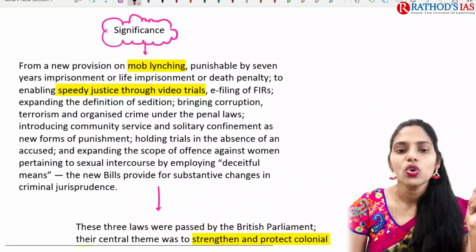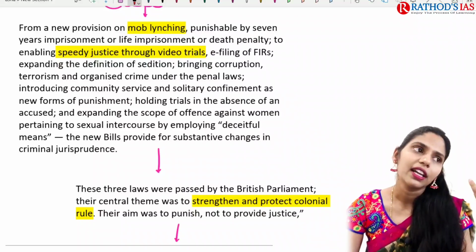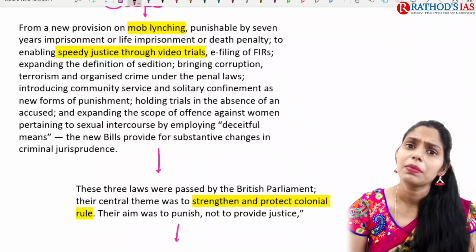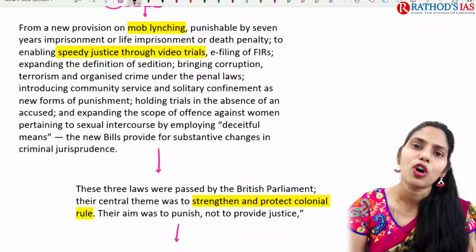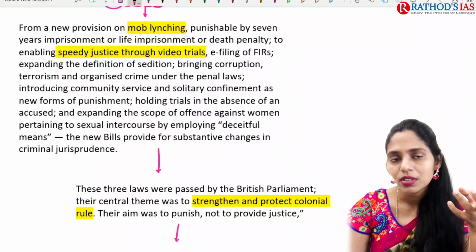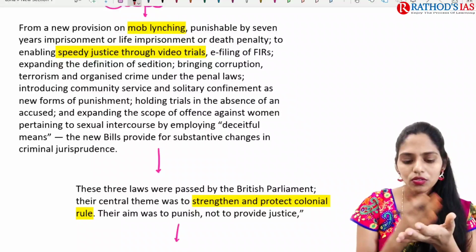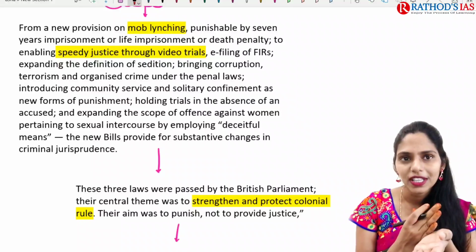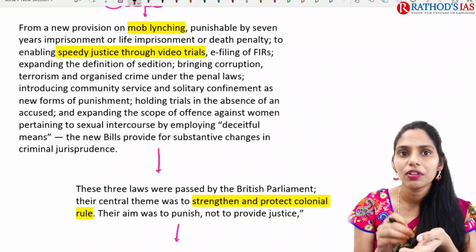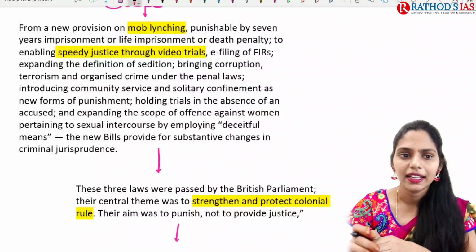So what is the significance? Earlier, in laws like IPC and CrPC, we did not have space for mob lynching. But nowadays there is an increase in mob lynching and vigilantism. So we need laws to deal with that also, right? Here we have a new provision on mob lynching, which can be punishable by 7 years of imprisonment, or sometimes life imprisonment or the death penalty.